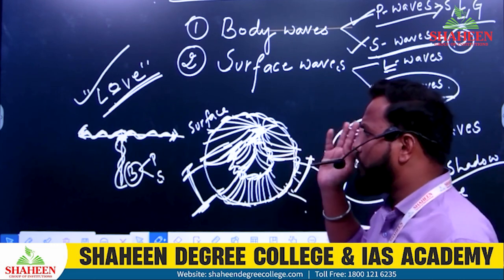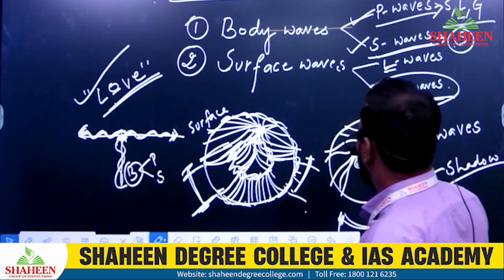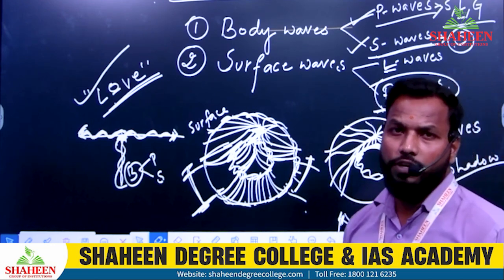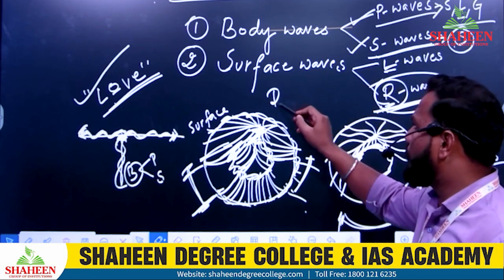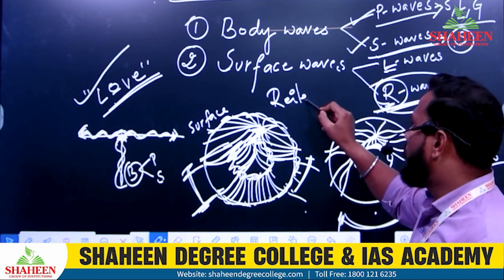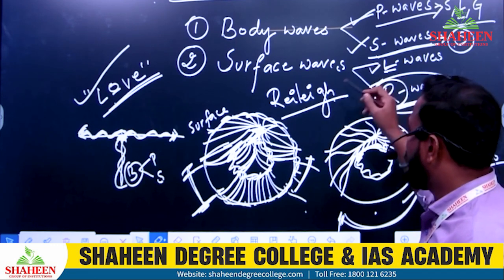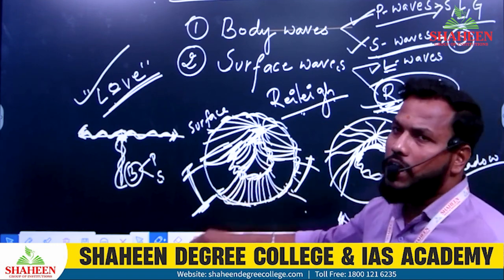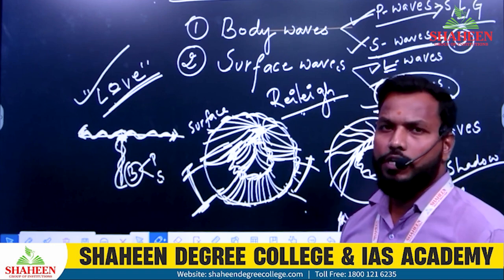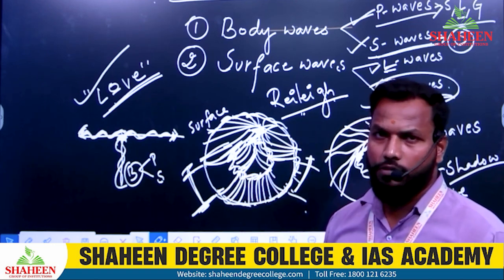It is the last wave to record on the graph. Okay, so R waves are also called reversal waves. In fact, the full form of R is Rayleigh. Rayleigh is also the name of a scientist. Rayleigh and Love. R waves are the last waves to record on the surface. It is also called reversal waves, R waves.